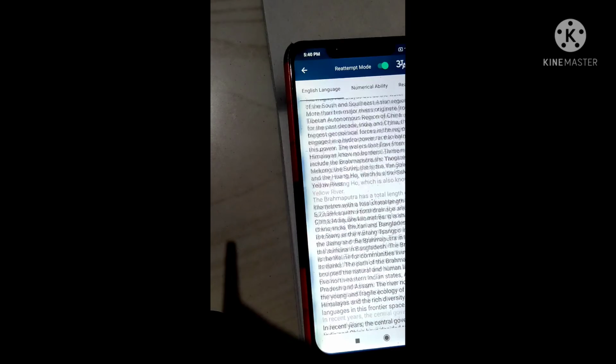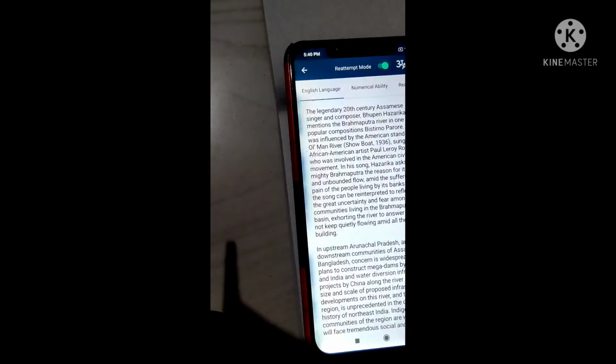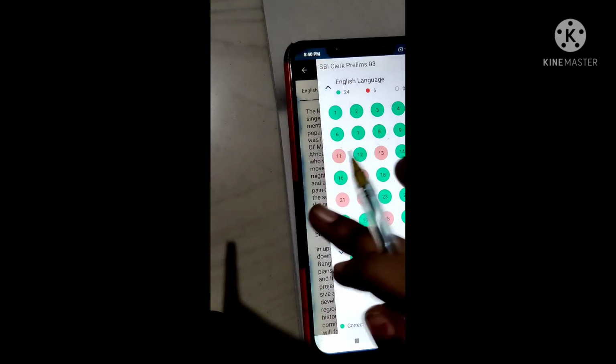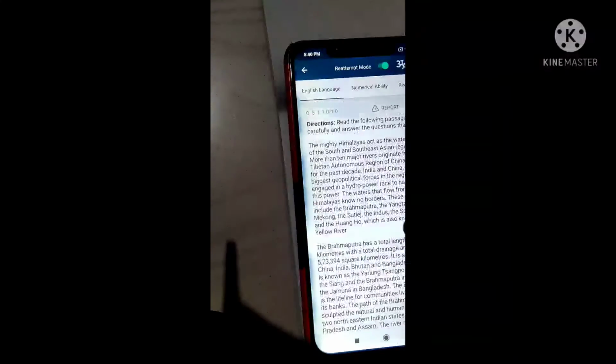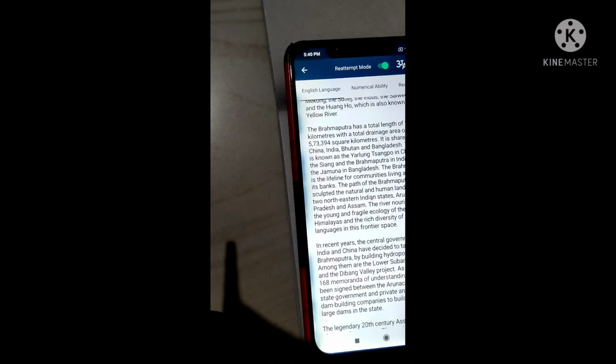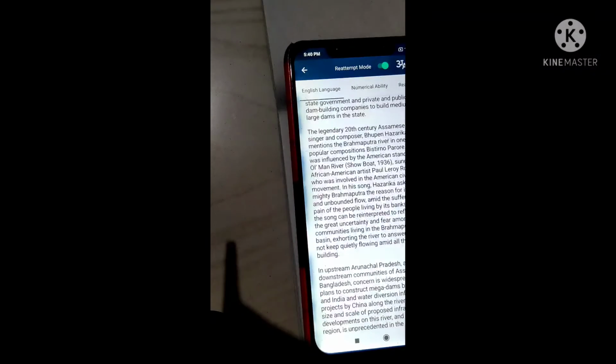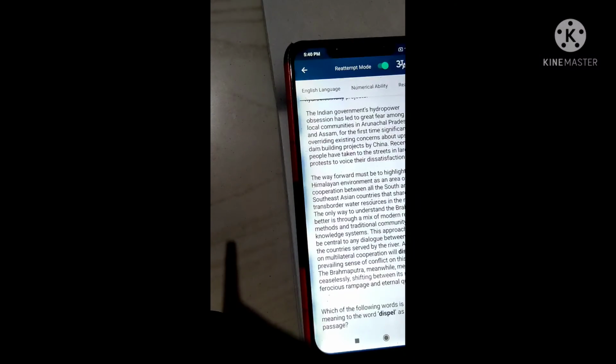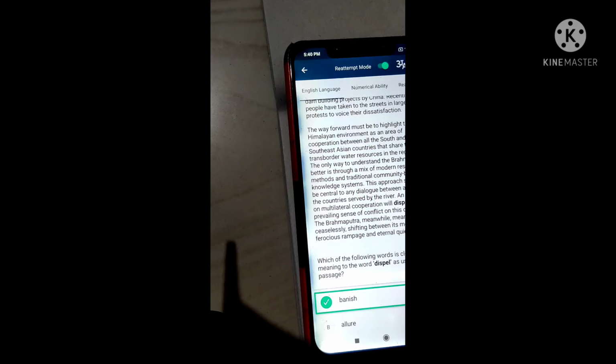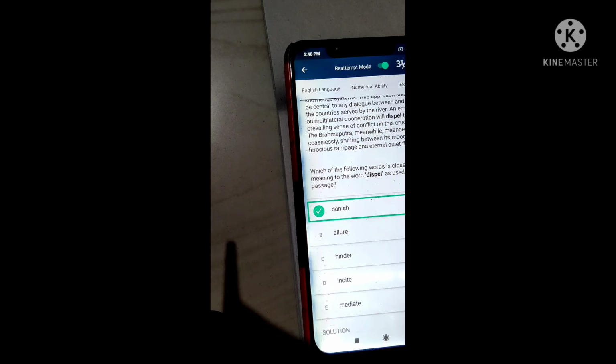So this is all about the Brahmaputra river. How I am solving this passage, I will show you, guys. In this passage, all my 5 questions are correct. First I read if the passage consists of only 3 or 4 stanzas. But if the passage consists of more than 6 or 7 stanzas, I will go directly to the questions.